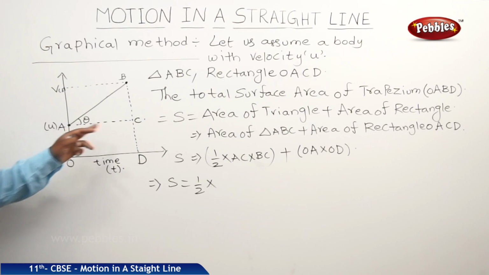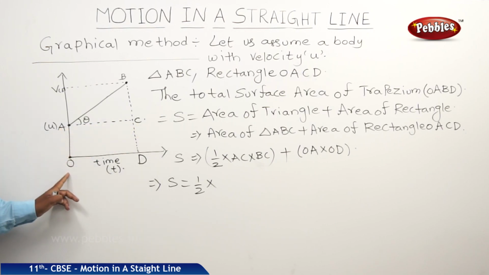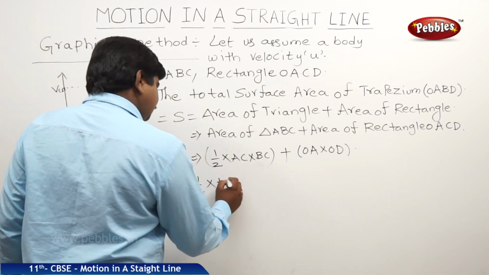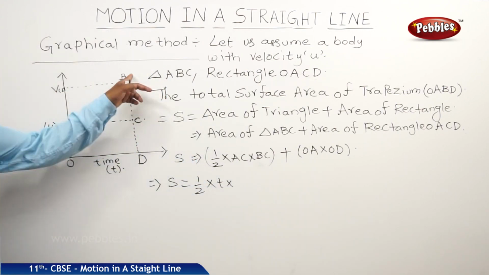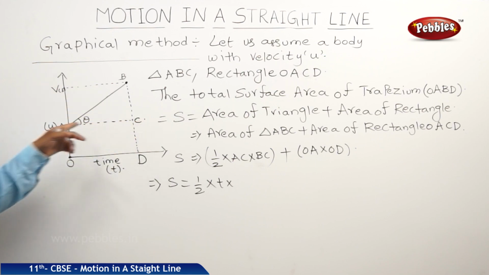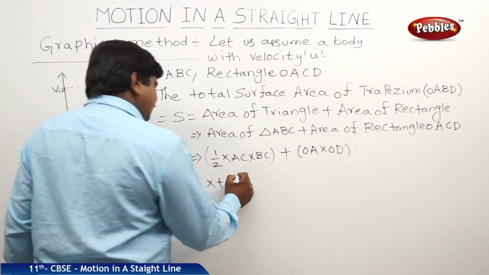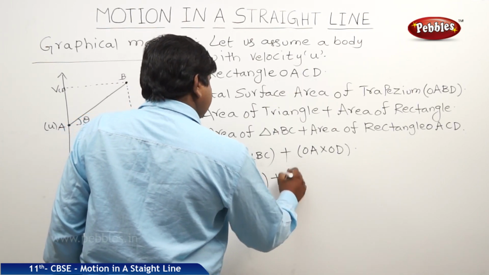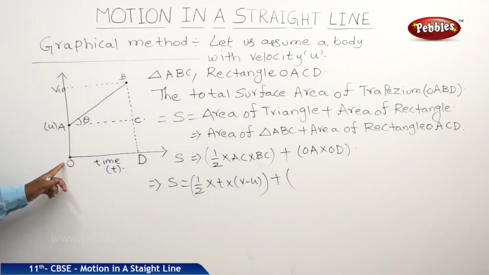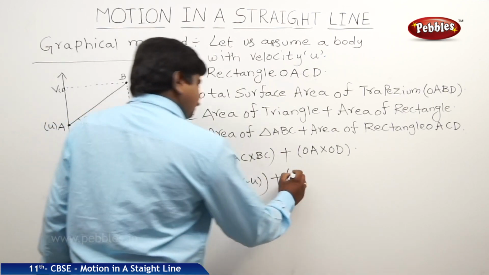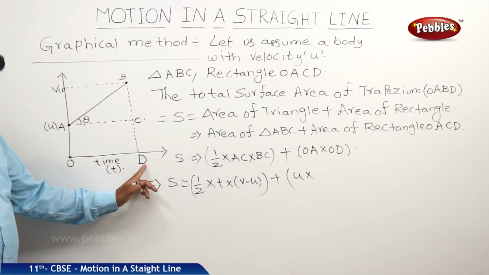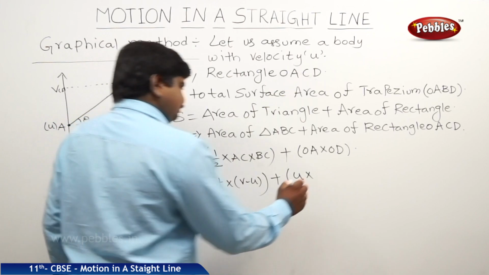So what is AC? A is at 0, C is at T. So AC will be T. BC, B is at V, C is at U. So BC we can write V minus U plus OA. O is at 0, A is at U. Therefore OA is equal to U. OD, O is at 0, D is at T, OD is equal to T.